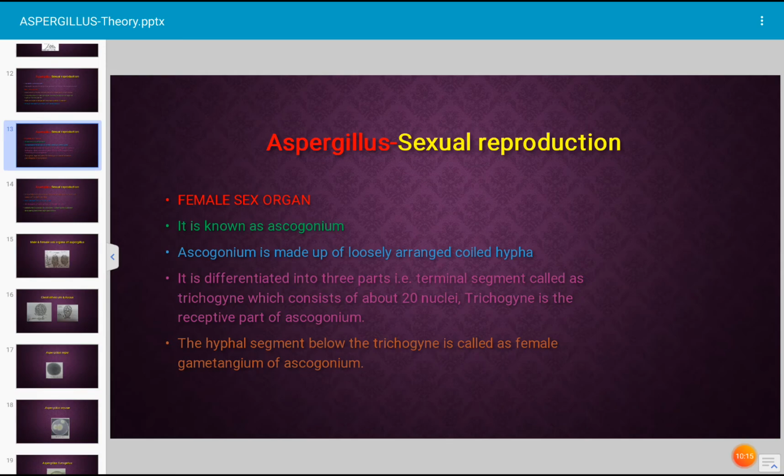Ascogonium is made up of loosely arranged coiled hyphae. It is differentiated into three parts. The terminal segment is called trichogyne, which consists of about 20 nuclei, and trichogyne is the receptive part of the ascogonium. The hyphal segment below the trichogyne is called the female gametangium or ascogonium.